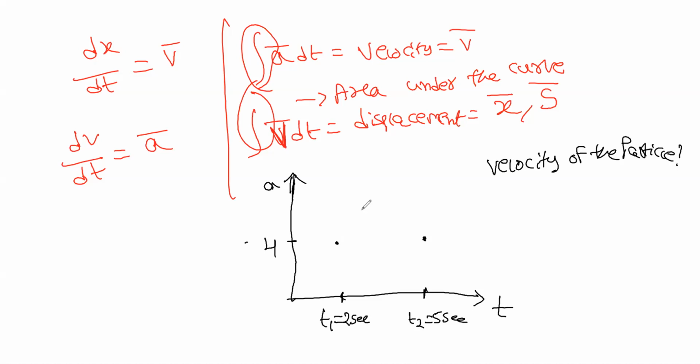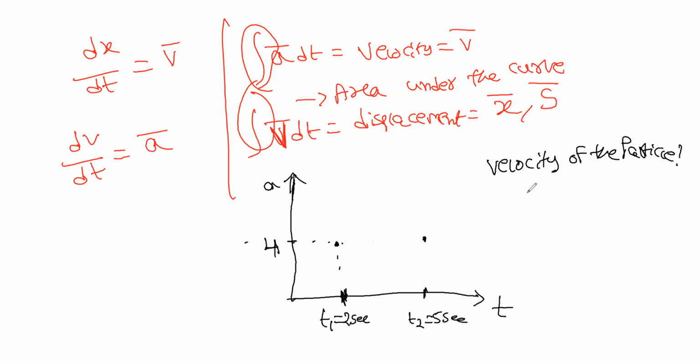So this is the path of the particle. At t equals 2 seconds, it is here. Its acceleration is 4. That is the meaning of this, right? When t equals 2 seconds, the acceleration is 4. When t equals 5 seconds, also the acceleration is 4. Then they are asking, what is the velocity of the particle?